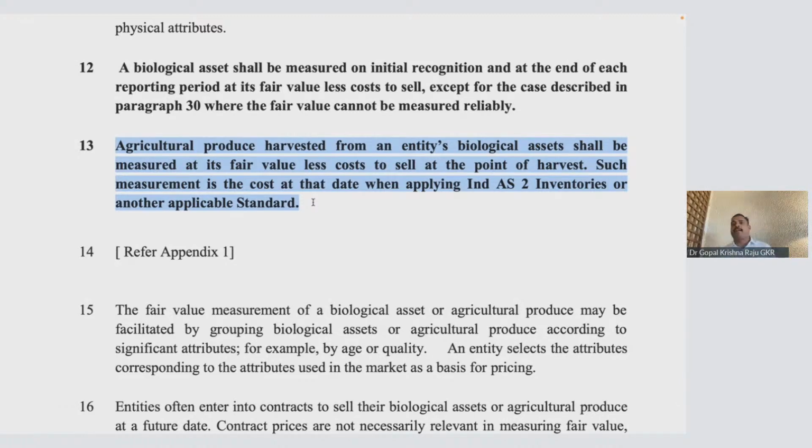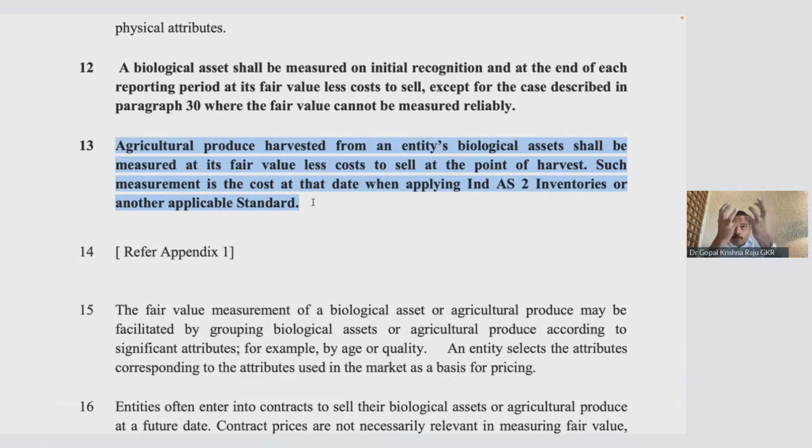Now, what is fair value? Market value. So, you have the eggs, you have the broiler birds, you have the tea leaves, you have the coffee beans. So, once you pluck it, you have everything in a basket. That basket has a value. What is that value? Will you go by cost? No, you have to go by fair value. Very interesting paragraph. Para 13 is one of the best paragraphs. And please look at this. Once you measure at fair value, such measurement is the cost. Oh, fair value is a cost? Yes, that is the cost on the date when applying IndAS 2 to inventory.